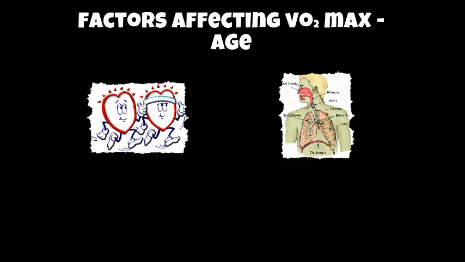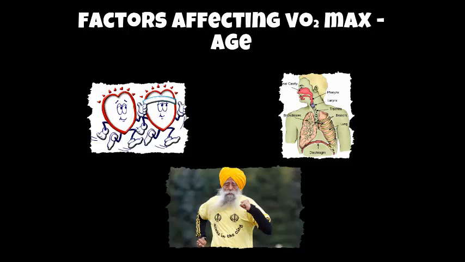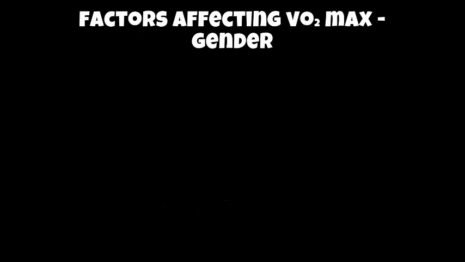Additionally, your respiratory system can determine your decrease in VO2 max with age, because all your lung volumes will decrease as you get older. However, if you continue to aerobically exercise as you become older, you will maintain or even slow down the decline in VO2 max. That's a huge benefit of making sure we participate in some sort of physical activity as we get older. Let's look at gender in more detail.